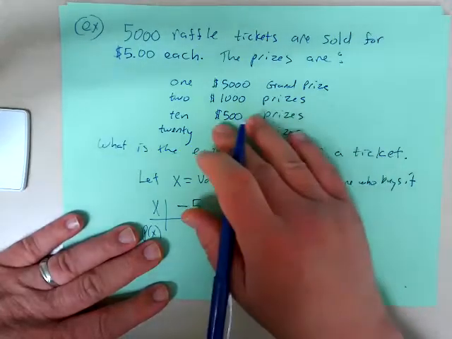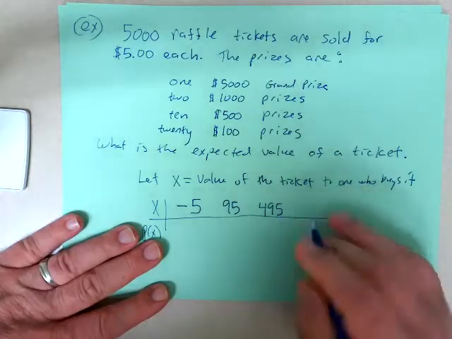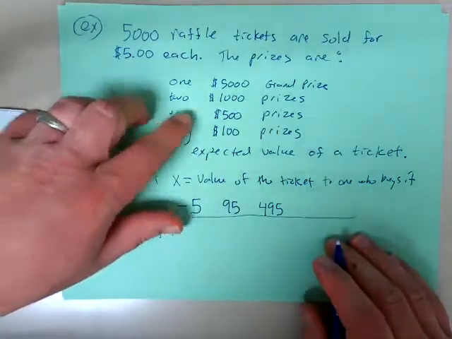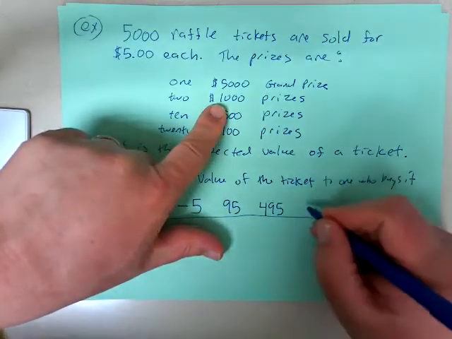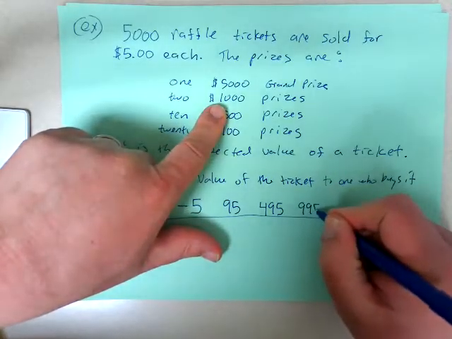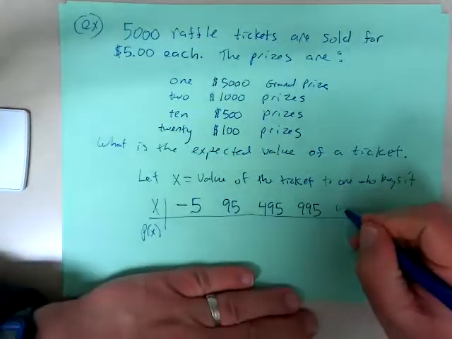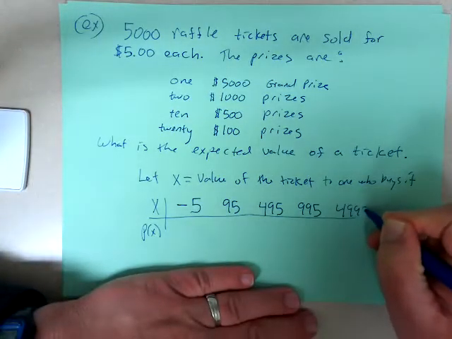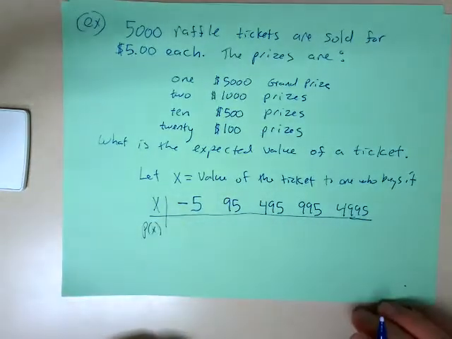Again, if you won the $500 prize, it would be $495. So I have to subtract the $5 from each of these prizes. If you won a $2,000 prize, it would be worth $1,995, and if you won the grand prize, it would be worth $4,995. These are the values that the ticket is worth to you.